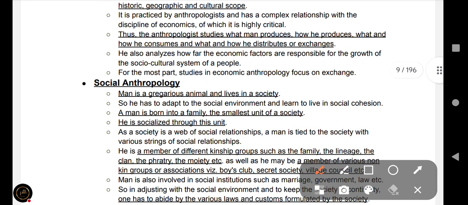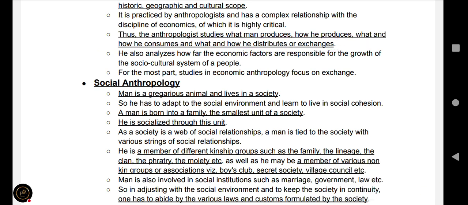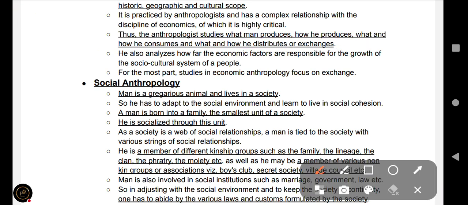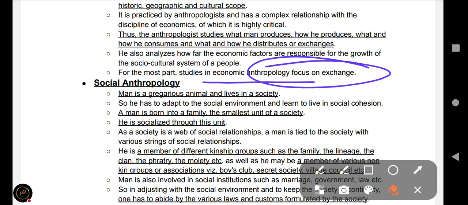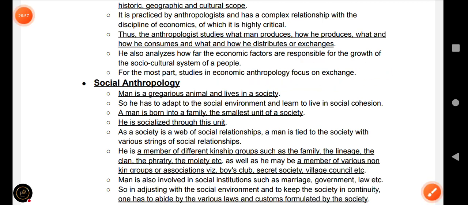This anthropologist studies what man produces, how he produces, what and how he consumes, and what and how he distributes or exchanges goods, which were produced in the field or in hunting and gathering societies. For the most part, studies in economic anthropology focus on exchange, that is, the barter system.